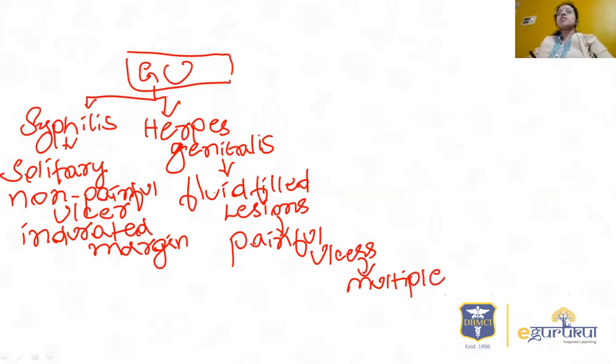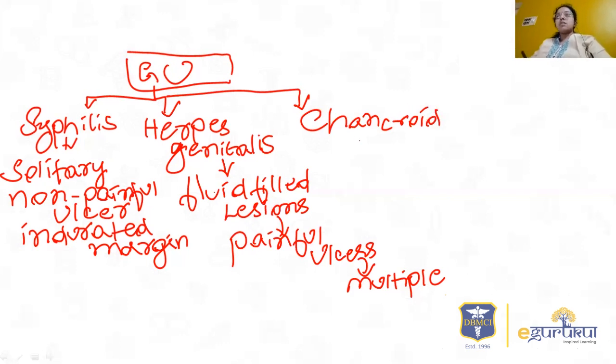Next is chancroid, which is caused by the bacteria Haemophilus ducreyi. Just remember the school of fish appearance or thumbprint appearance on gram stain. One more thing to remember: in syphilis there will be inguinal lymphadenopathy, either unilateral or bilateral. Even in herpes genitalis you can get lymphadenopathy because of secondary infection.